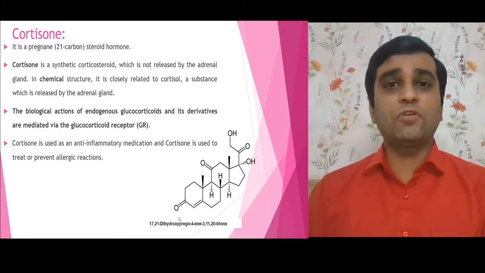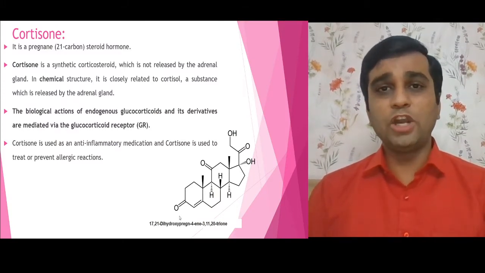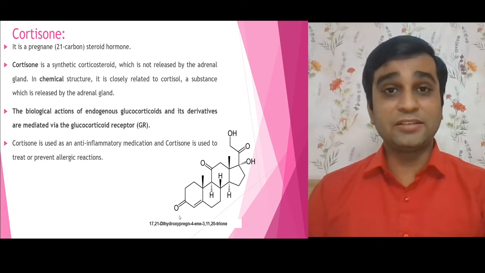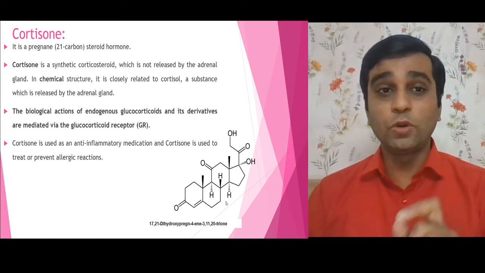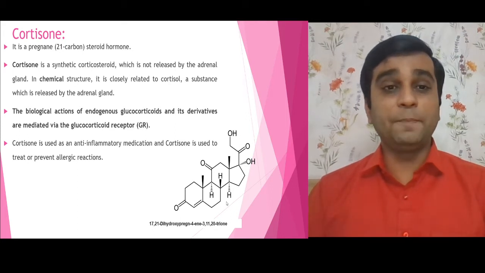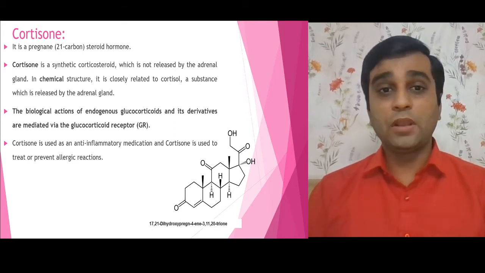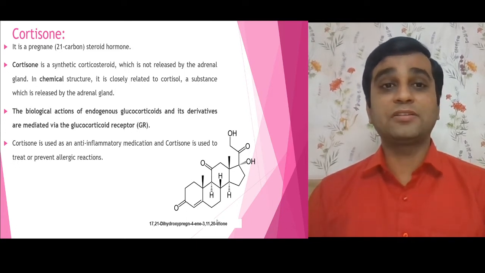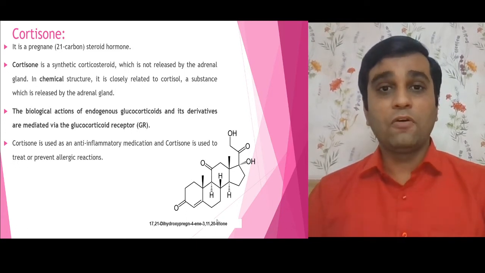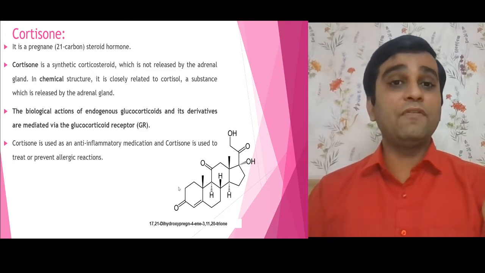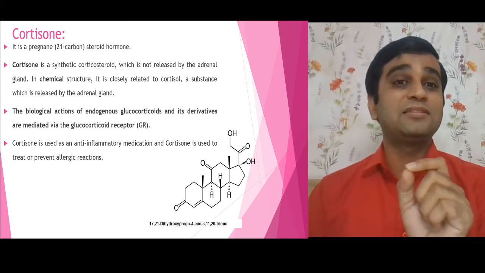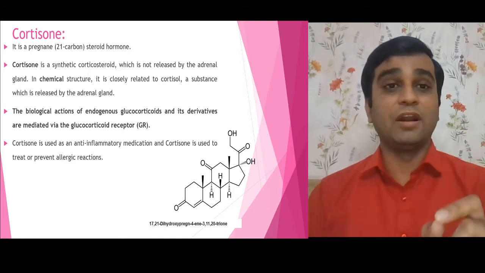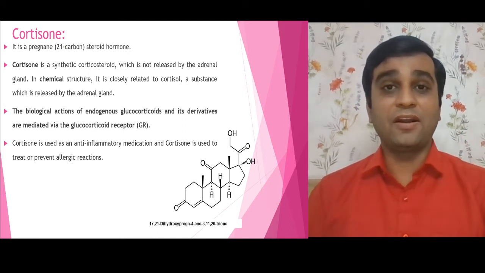Now, individual steroids. If I talk about cortisone, the nucleus is pregnane. We already discussed in the nomenclature part, right? C21 nucleus, that is a pregnane nucleus. As far as the role of cortisone is concerned, it is an anti-inflammatory medication and is also used to prevent certain allergic conditions. Fine. Now, this is the only steroid which is not released by the adrenal gland. This is very important, right? It is a synthetic one. It is synthesized in the adrenal gland.